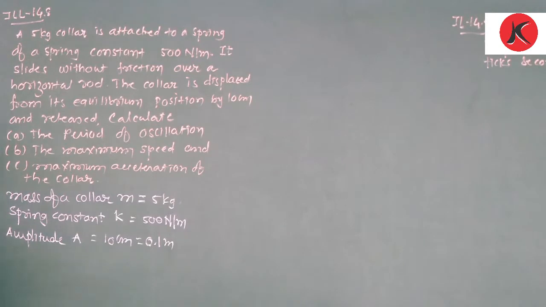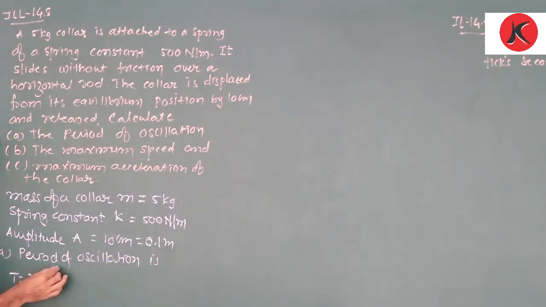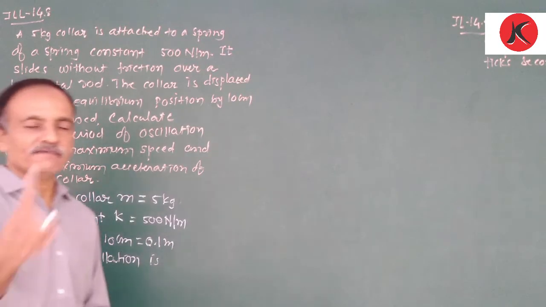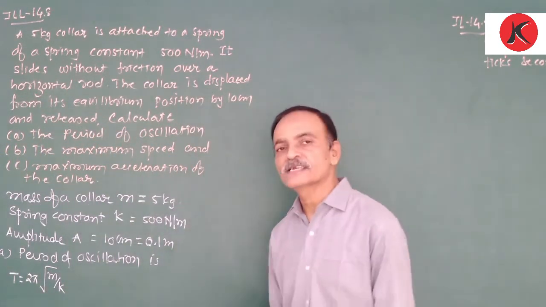Now, the period of oscillation, first part A. T is equal to 2 pi under root of M upon K. We already did this equation for a spring. Here the collar is tied with a spring.